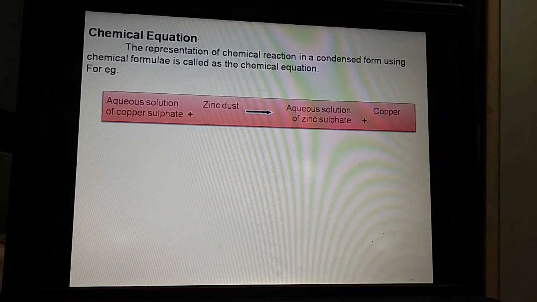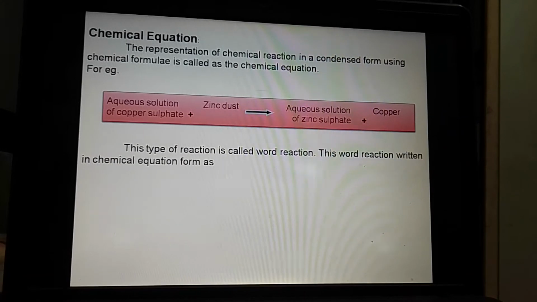Such as we will see this example: aqueous solution of copper sulfate, when it reacts with zinc dust, there is a formation of aqueous solution of zinc sulfate and copper.